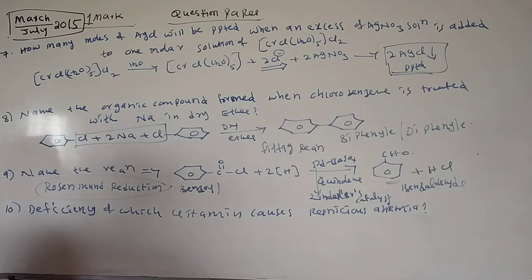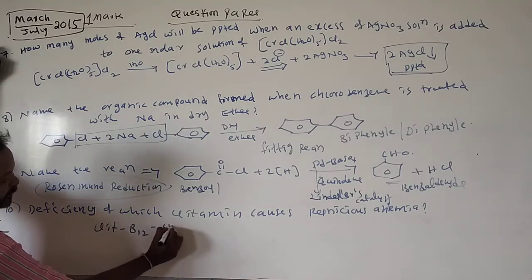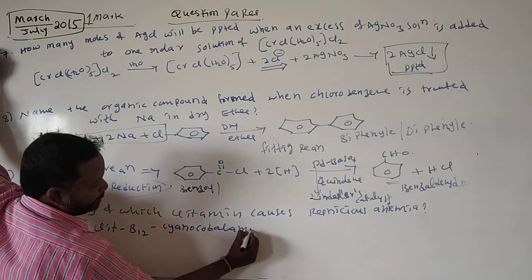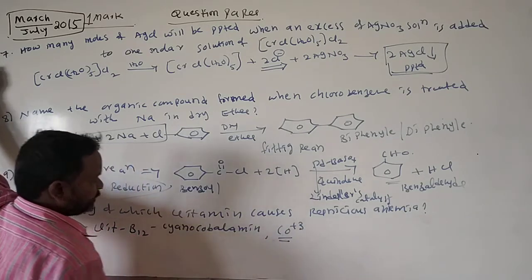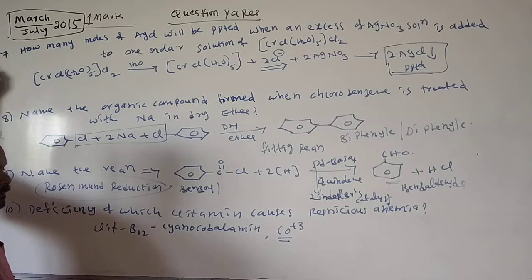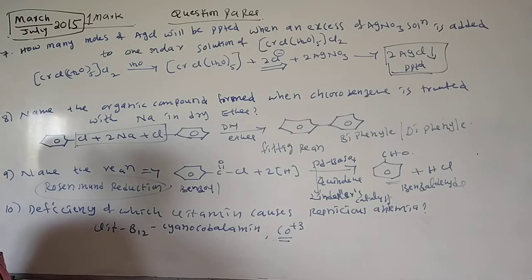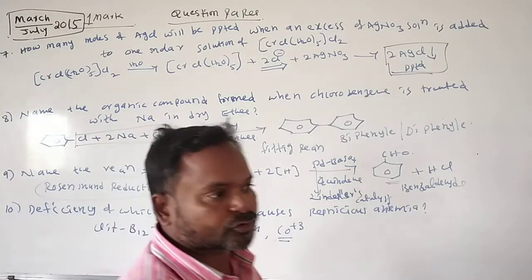Next, deficiency of which vitamin causes pernicious anemia? Vitamin B12, also called cyanocobalamin. It contains the Co3+ ion, the cobalt plus 3 ion. This is about the March 2015 question paper, 1 mark.